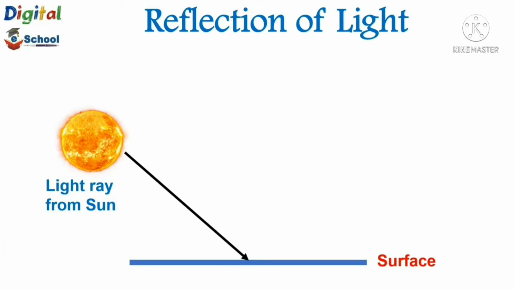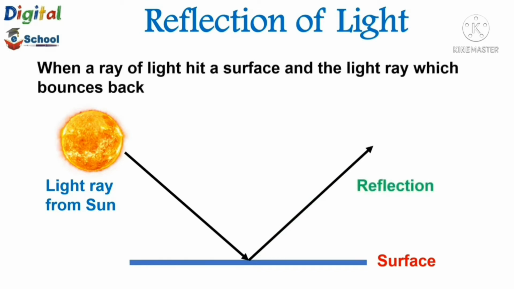When light falls on an object, a part of it is bounced off from its surface. When this bounced light falls on your eyes, we can see the object. All objects around us bounce off a part of the light falling on them. The bouncing of light from a surface is known as reflection of light. When a ray of light hits a surface, the light ray which bounces back is called the reflected ray.